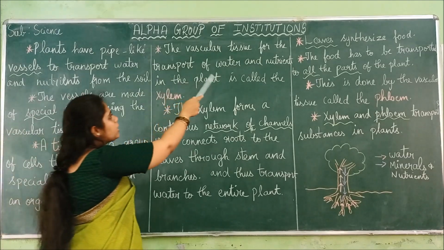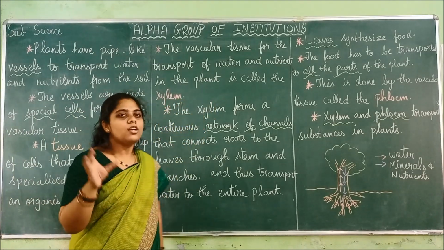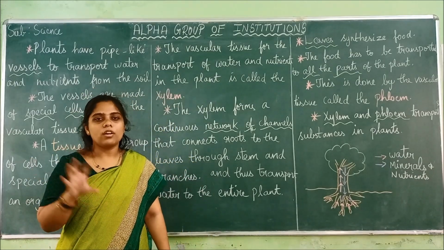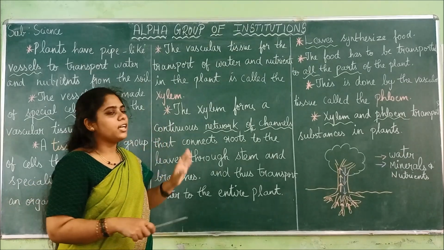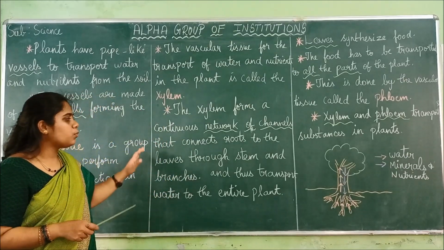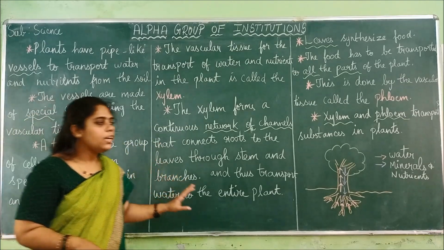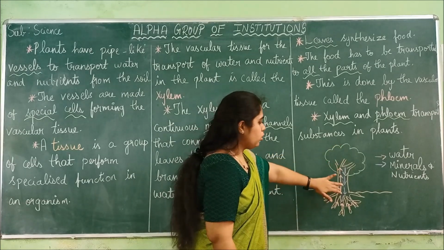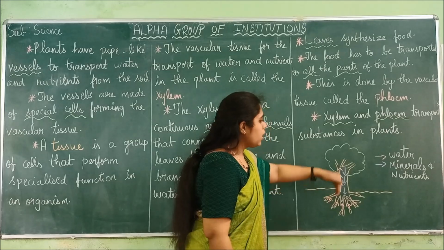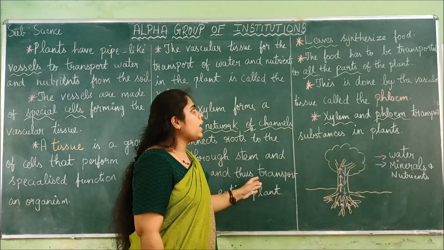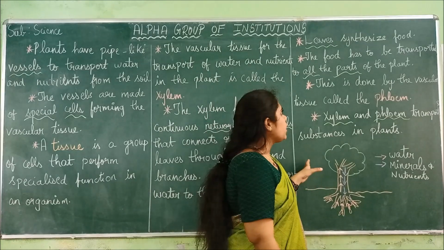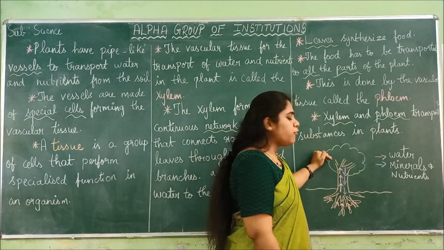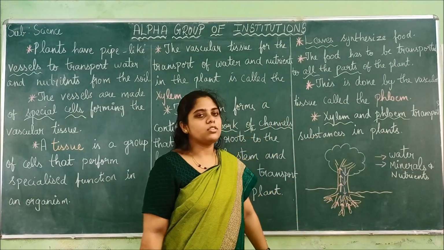So the vascular tissue transports water and nutrients in the plant. The watery content is transported in xylem only. Xylem consists of a network of channels that connects the water from the root to the leaf through the stem. The stem is the pathway from the root to the leaf. Now the food transportation: the leaf synthesizes all the food through photosynthesis, and from the leaf, all the food has to go to all the parts of the body.